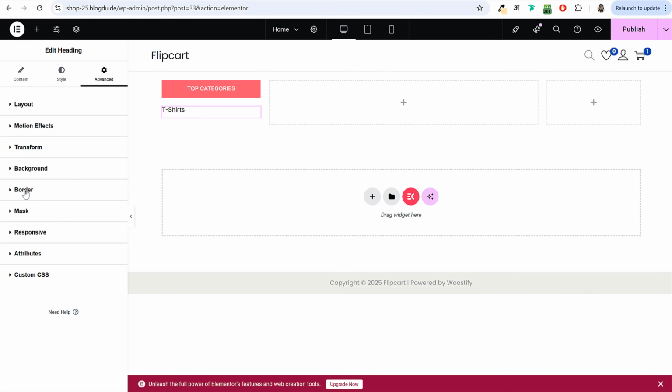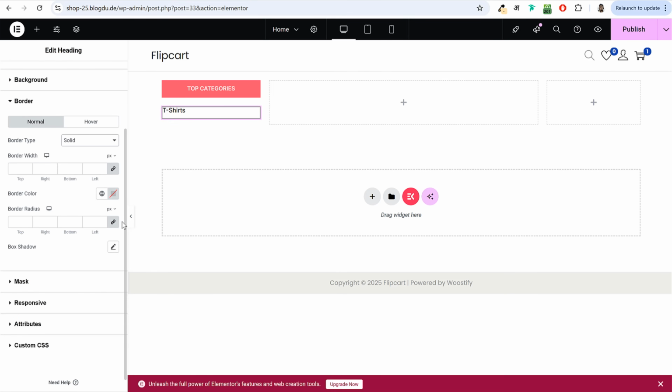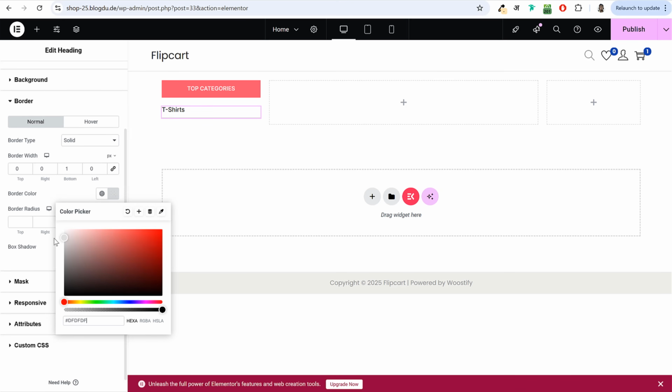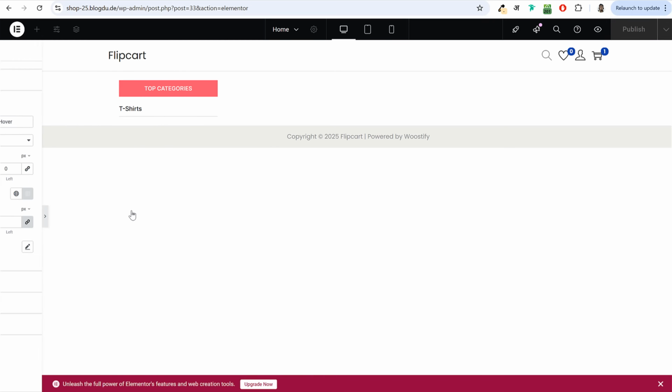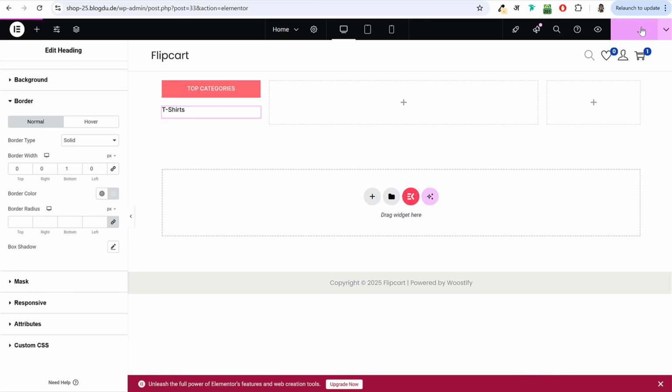Now let's add the border at the bottom. For that you select border, select border type solid, and again delink this thing, and at the bottom type in 1, only at the bottom. You can also change the border color. You can select some light border color. You can see this is how it will look. Now you can again come back over here and publish.